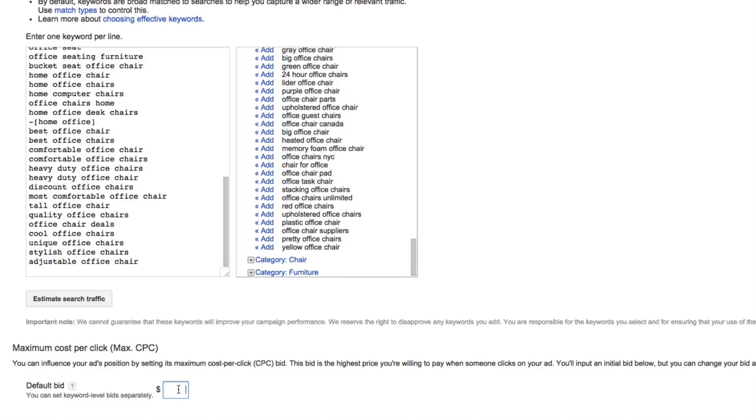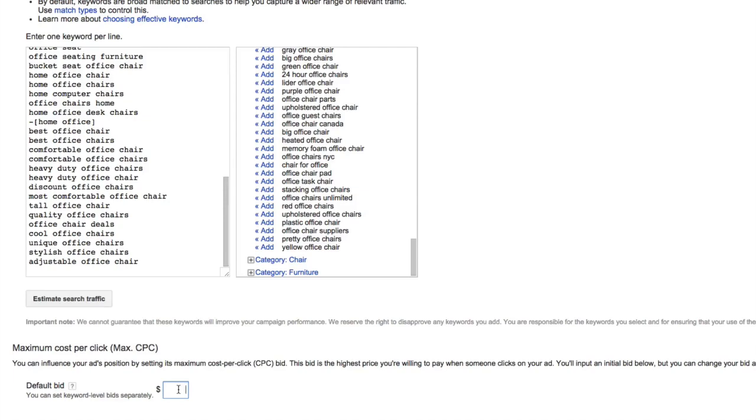We can't really know what we should set our default bids to, but there are some good ways to get a sense, and we're going to look at that in a minute. But for now, you could really do anything, because our billing is not set up. Nothing's going to run. We could change the max CPC, the ad group level default bid, which we're setting now, later. We could change it whenever we'd like. So there's no harm.